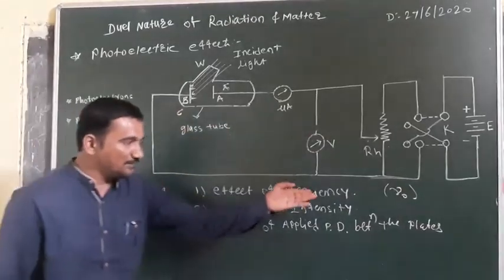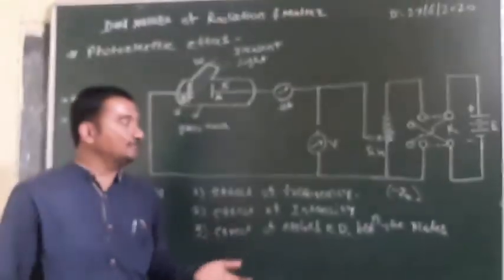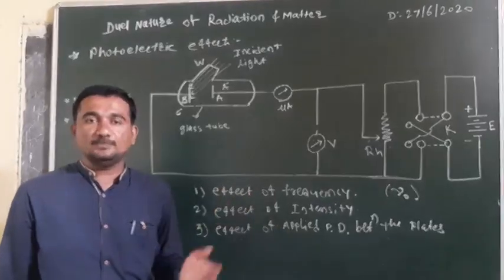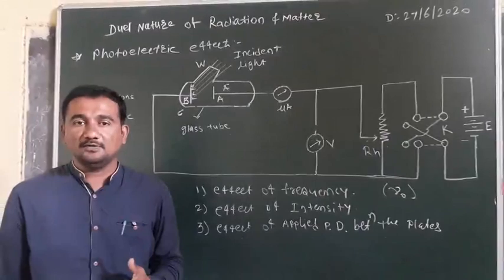So threshold frequency is nothing but the minimum frequency required to emit photoelectrons from the metal surface.